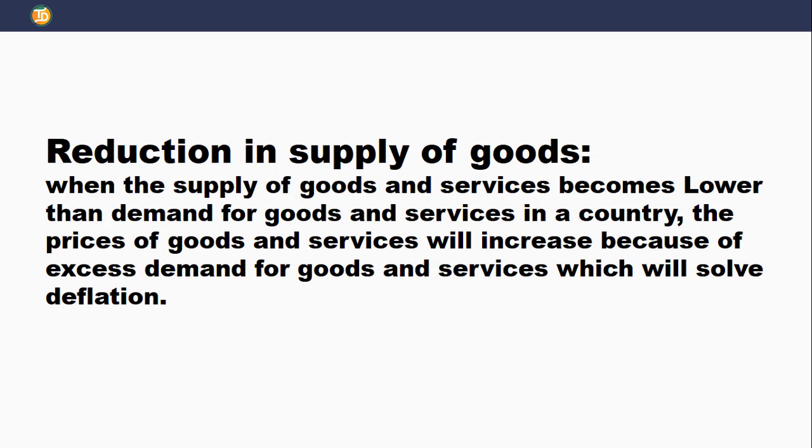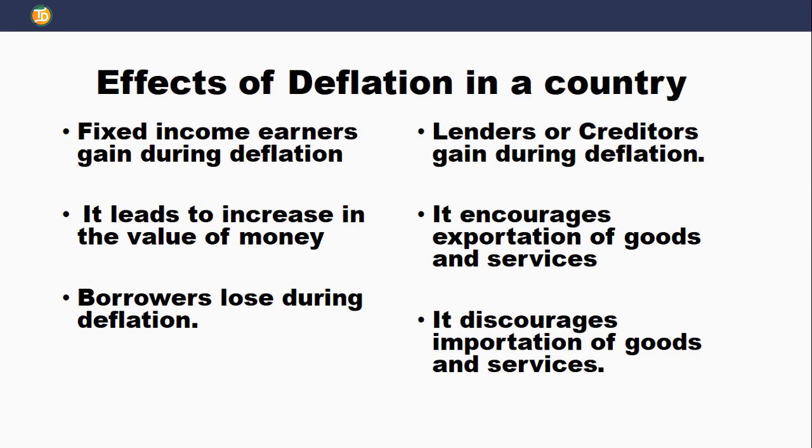Next is reduction in supply of goods. When there's reduction in supply of goods, it means that demand for goods and services will be greater. And anything that makes excess demand to occur in a country or demand to be greater than supply, it means the price of goods and services will increase, which means money supply will also increase. And this will solve deflation problem in a country.